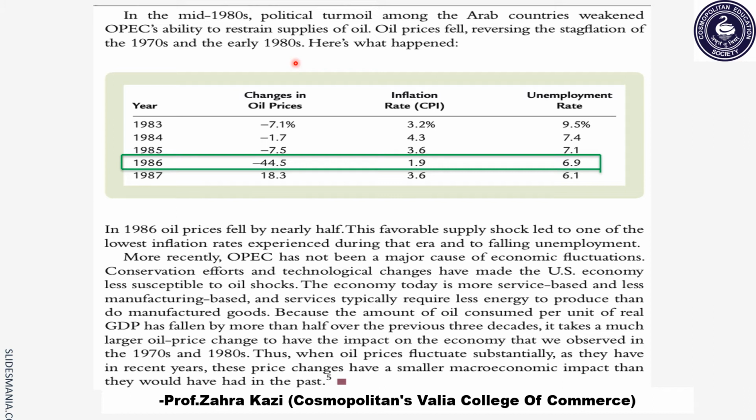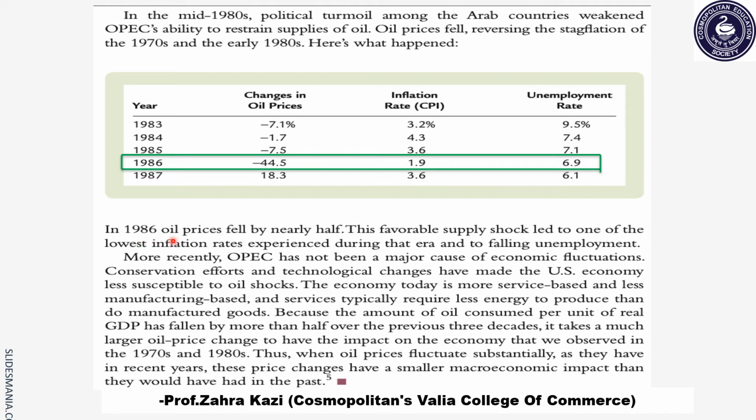So let's look at the statistics which shows actually what happened. So in the table, if you see, the year 1986 clearly shows that the oil prices had reduced to 44.5%. Inflation rate was the lowest. It was only 1.9%, and unemployment rate had also fallen from earlier 7% and 7.5% to 6.9%.